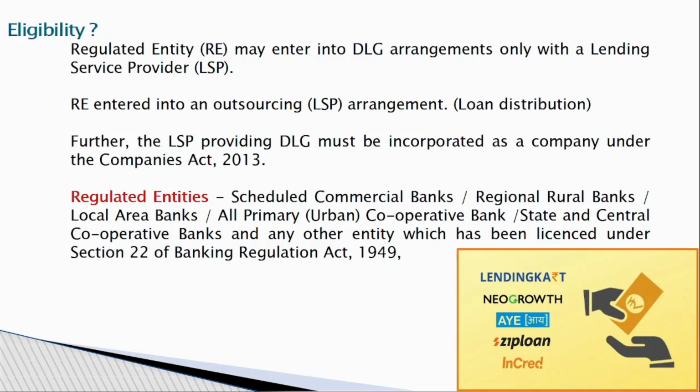Examples of LSPs are Lending Craft, Neo Growth, Zip Loan, Incred. While regulated entities disburse loans through digital lending via LSPs, you will get a DLG from the LSP.